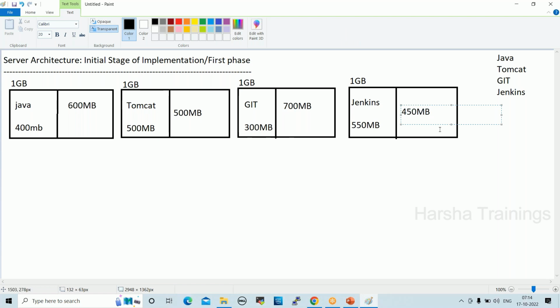So for each application, they used to take one server. In the 90s and early 2000s, hardware costing was high. Costing was more, and each server ran fewer applications. Even a laptop or desktop cost too much then.